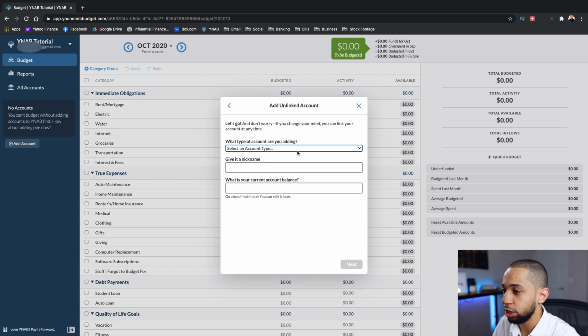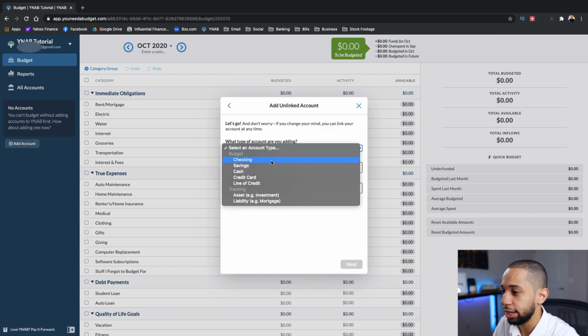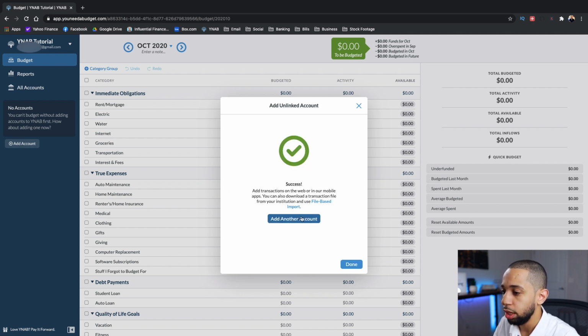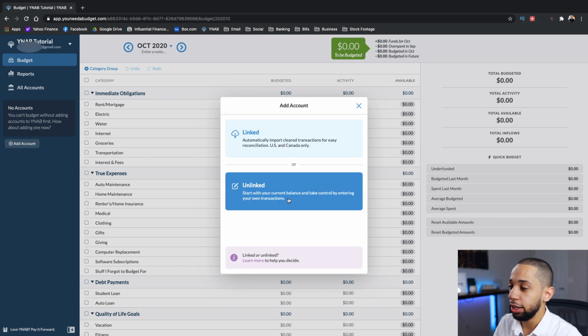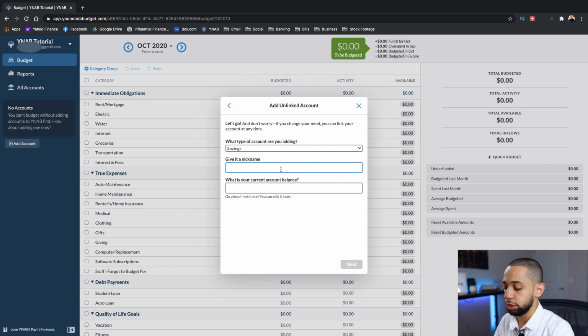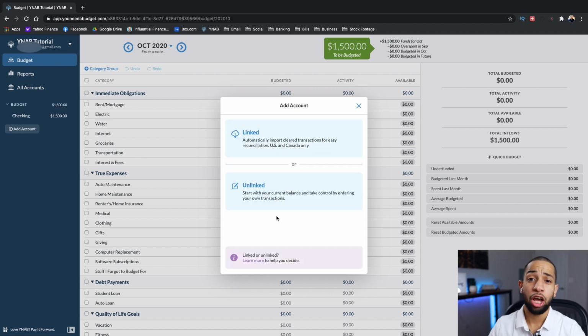The first account that we'll go ahead and add in is a checking account, and we'll just call it checking for now. For my account balance, these are just random numbers that I'm making up here, we'll go with $1,500. We'll add another account, unlinked, and we will do a savings account. We'll just name it savings for now. You can add multiple checking accounts and multiple savings accounts, but for the purposes of this overview, we're just going to go with one checking, one savings, and now add in one credit card.